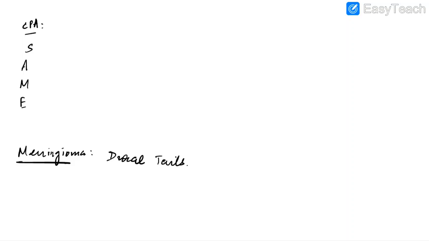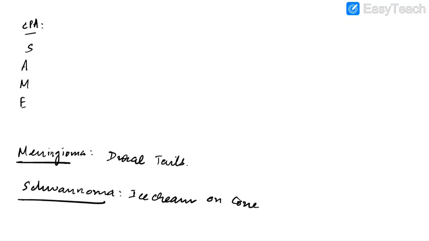Now let us discuss about acoustic neuroma or schwannoma. It is the most common tumor in cerebellopontine angle. There will be ice cream on cone appearance. Bilateral acoustic neuroma or vestibular schwannoma is associated with neurofibromatosis type 2.